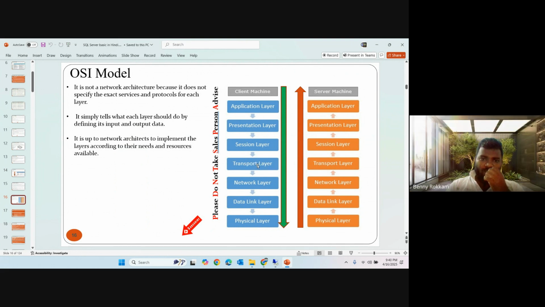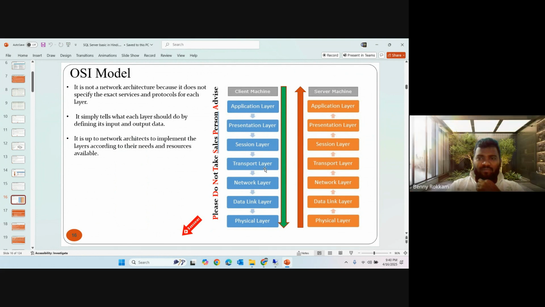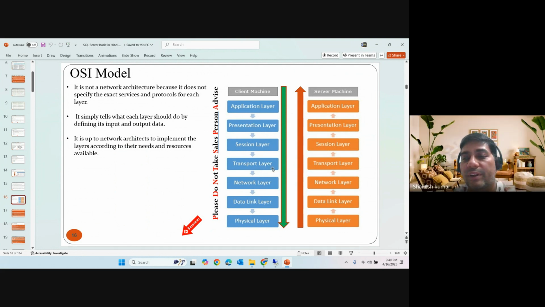DBAs work on the transport layer. We don't need to be aware of the application layer, presentation layer, or session layer, because we are not network engineers or data center engineers. We work on the transport layer, right?